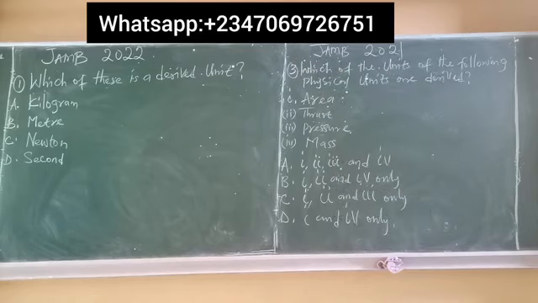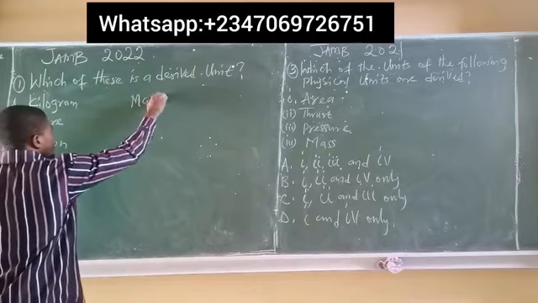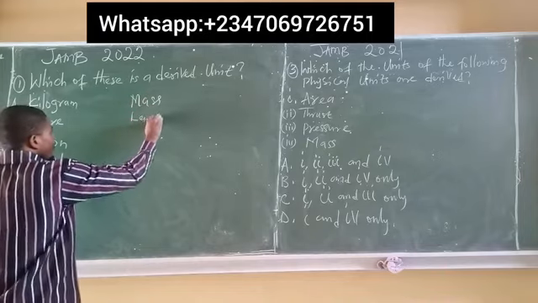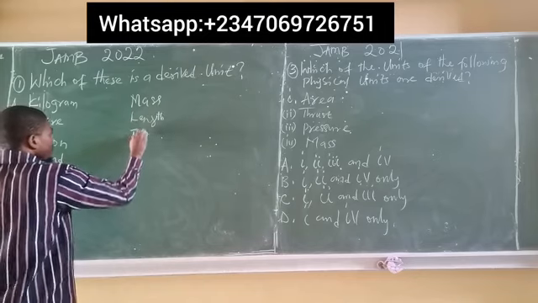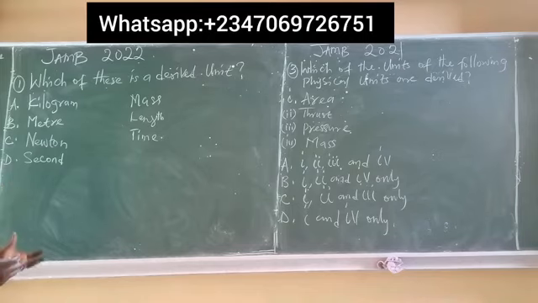And I said earlier that there are three basic fundamental quantities apart from the six. They include the mass, the length, and the time. And these three basic fundamental quantities combine together to produce virtually every other quantity in physics.